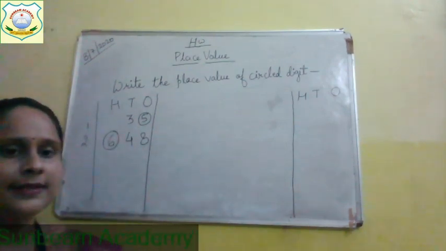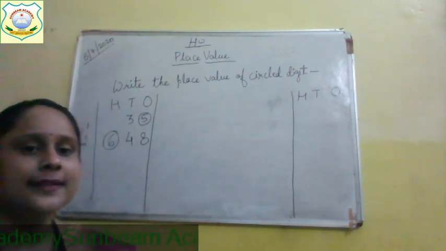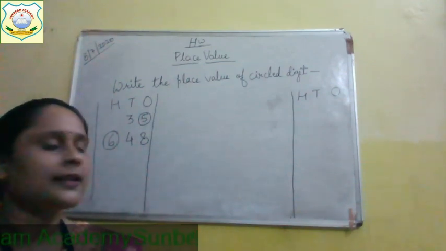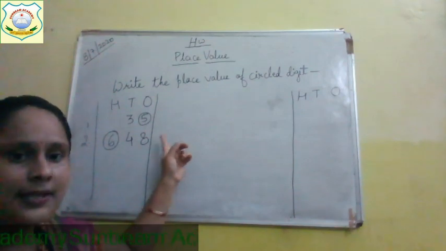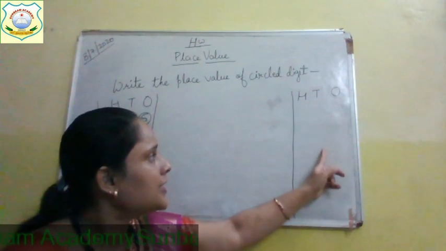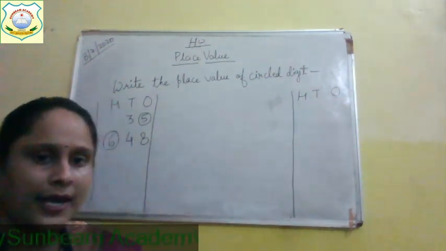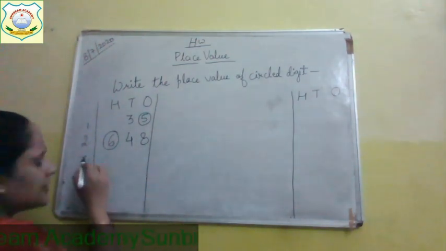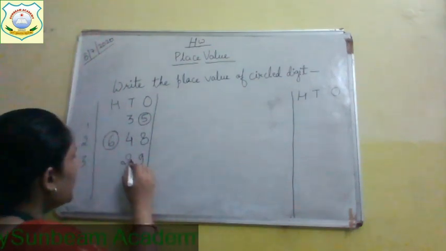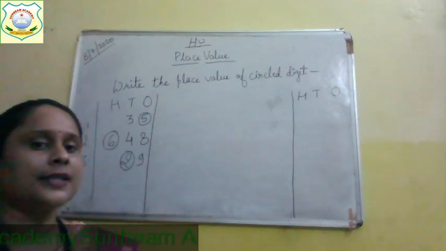6 is the circle number. Now, 6 is at which place? It is at hundreds place. So, what is the place value of this 6? You will write over here 6 hundreds and here you write 6 at hundreds place, 0 at tens place and one more 0 at ones place. Okay. Your third question is 29. Okay. And the circle number is 2. Circle number is 2.